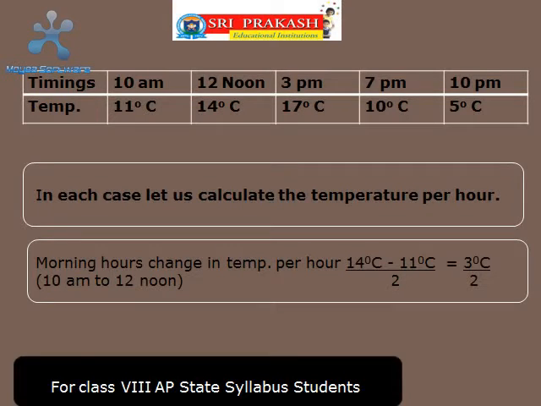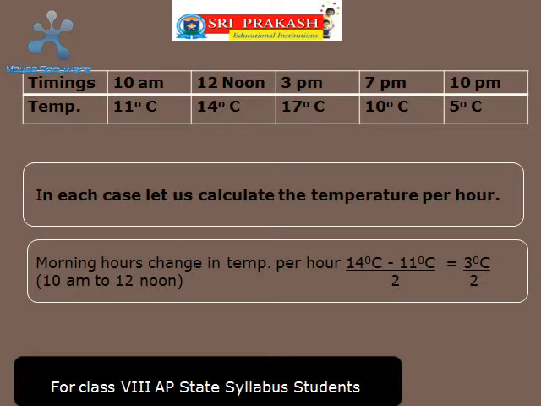Now study the given table. In this table, timings and the temperature at that particular timing are given. At 10 a.m., the temperature was 11 degrees Celsius. At 12 noon, it is 14 degrees Celsius. At 3 p.m., it is 17 degrees Celsius. At 7 p.m., it is 10 degrees Celsius. At 10 p.m., it is 5 degrees Celsius. In each case, let us calculate the temperature change per hour.